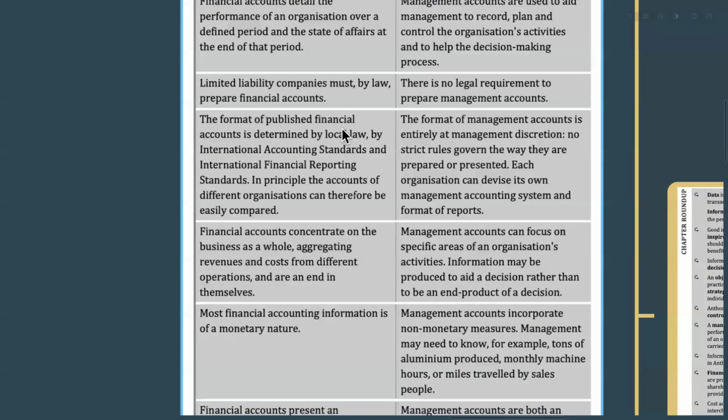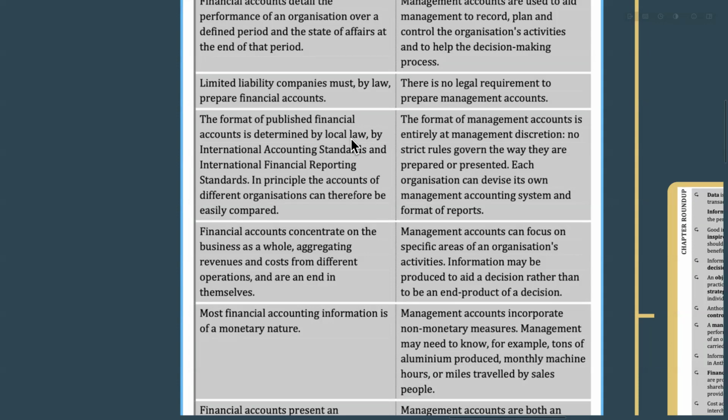So the format of published financial accounts is determined by the local law. Local law in the sense that in Sri Lanka, we have our own company law, and other countries have their own companies law. So there is a format required by the law, right? According to that format, we will prepare our financial statements.